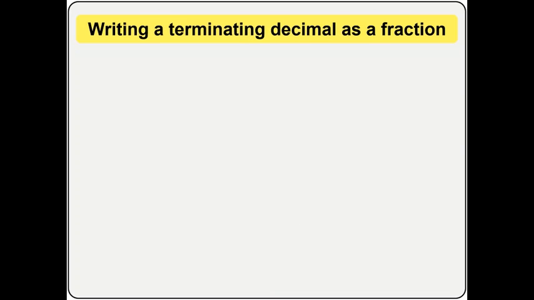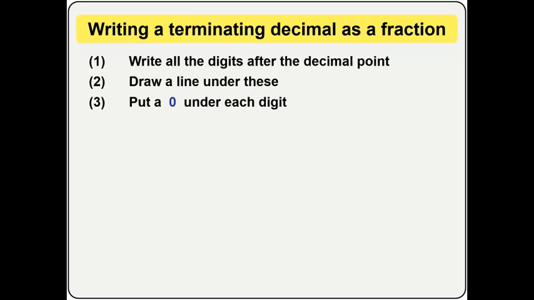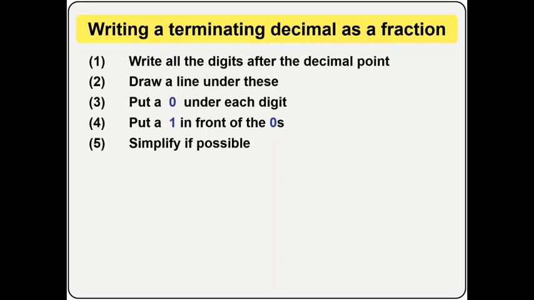Now we'll be talking about writing a terminating decimal as a fraction. Those are the steps you have to check. Write all the digits after the decimal point. Draw a line under this. Put a 0 under each digit. Put a 1 in front of the zeros. Now, simplify if possible. Now let's go through the steps. Get a fraction. Get a terminating decimal.